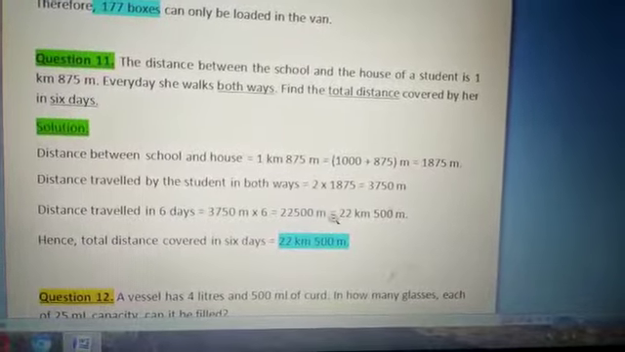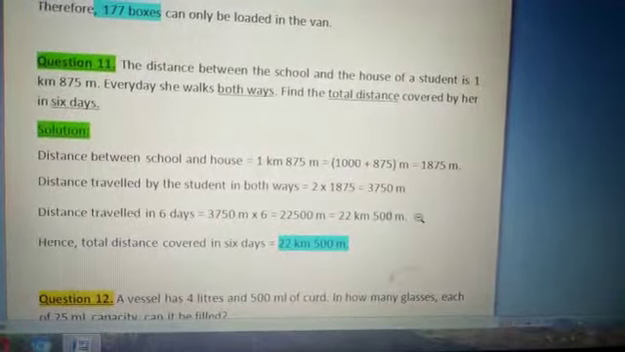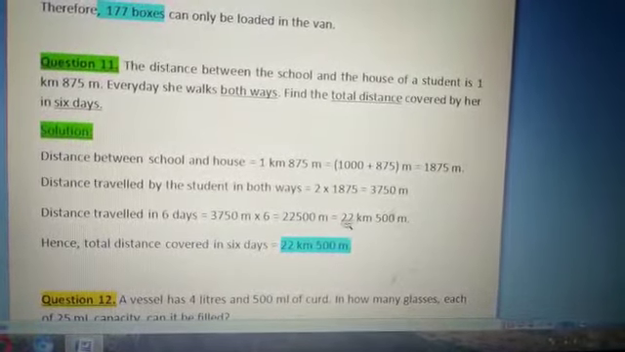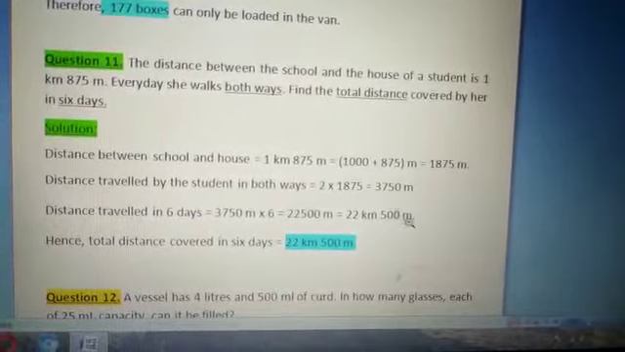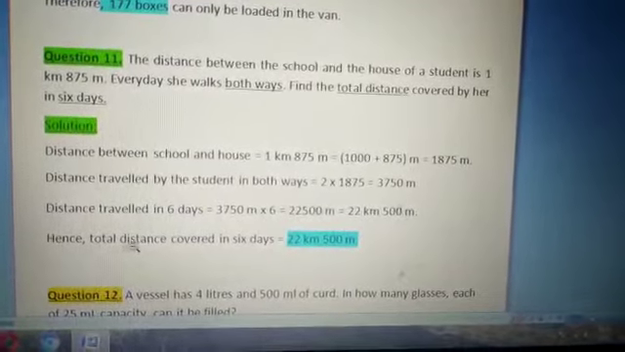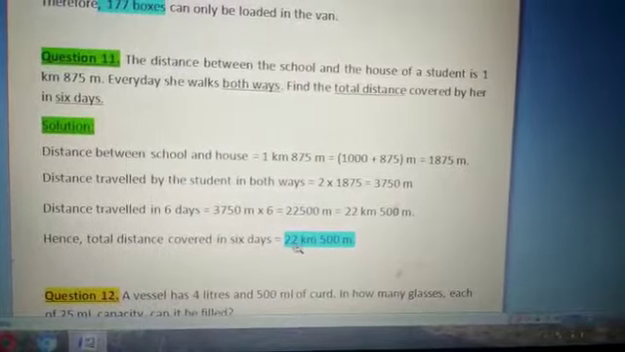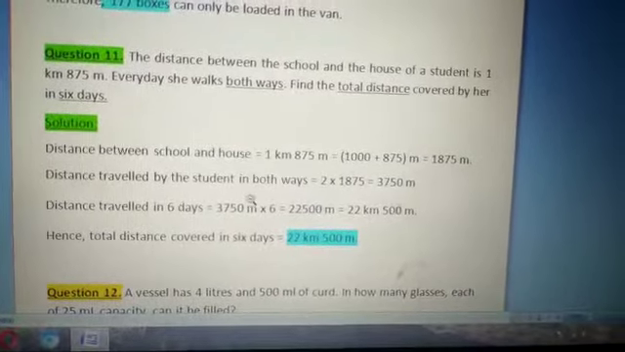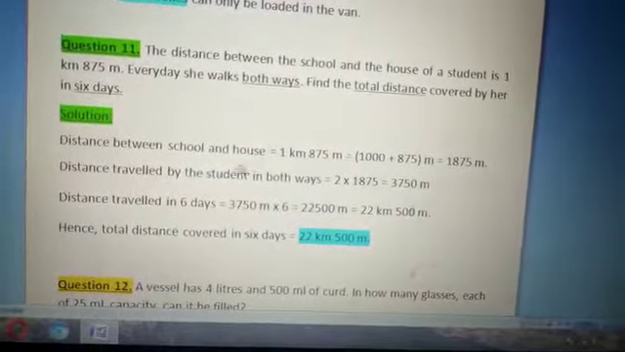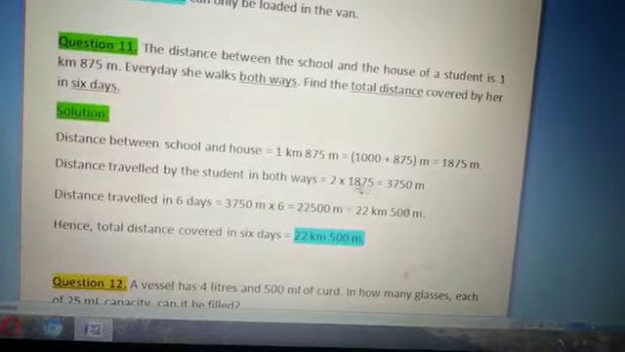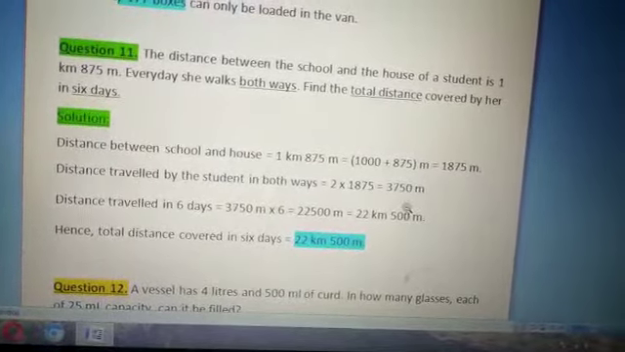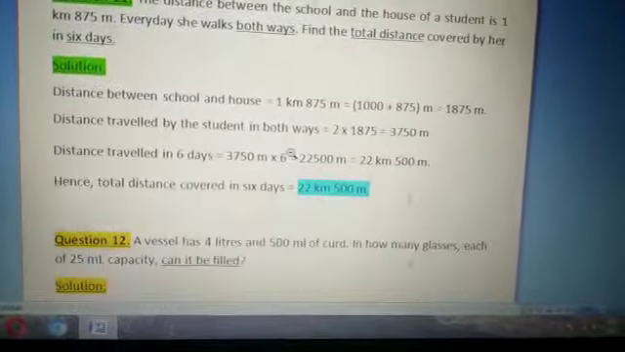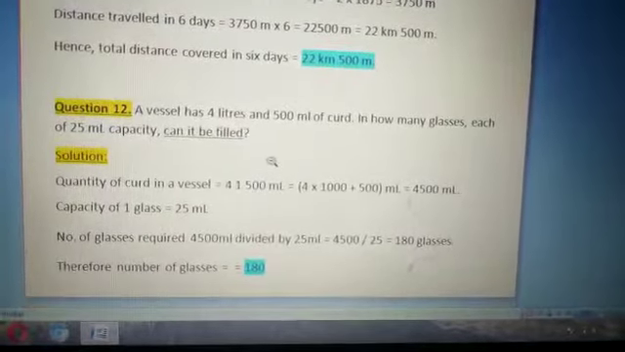It will become 22,500 meter. And if we want to convert into kilometer and meter, that number is divisible by 1000. The answer will become 22 kilometer 500 meter. Hence, the total distance covered in 6 days is 22 kilometer 500 meter. First of all, find the distance traveled by the two ways for 1 day, and then multiply by 6. Now let's come forward to the last question, number 12.